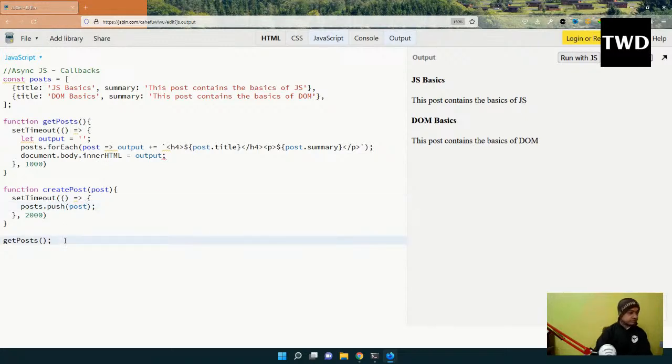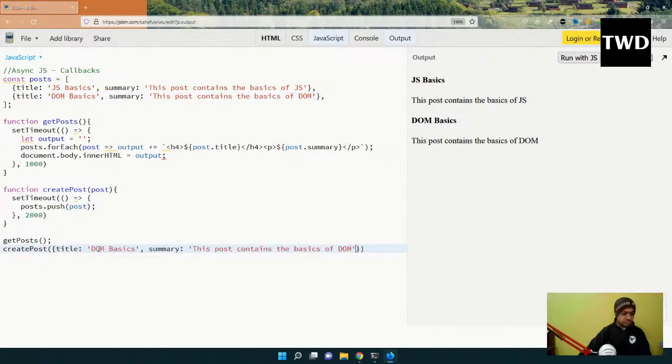So the first thing I'm going to do is create post, and let me pass something here, DOM basic, and sync basic. Okay, so let me run it.